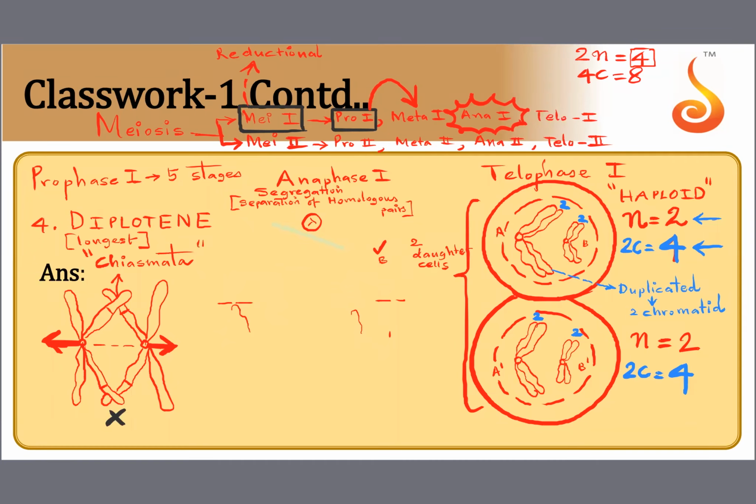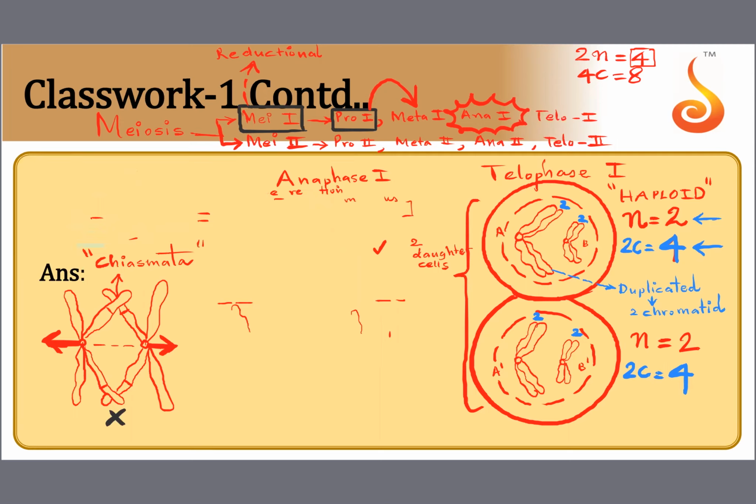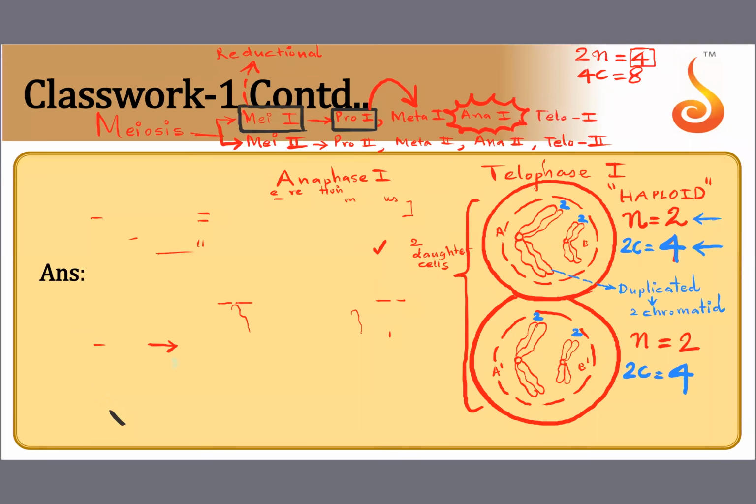What happens to these two daughter cells, children? What should they enter now? Is the product of meiosis only 2 daughter cells? Yes, very good. They should now enter meiosis 2.